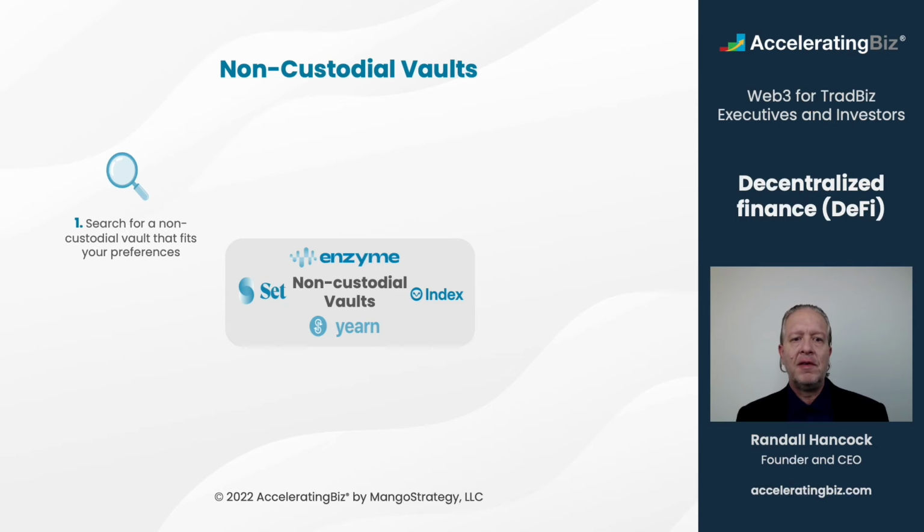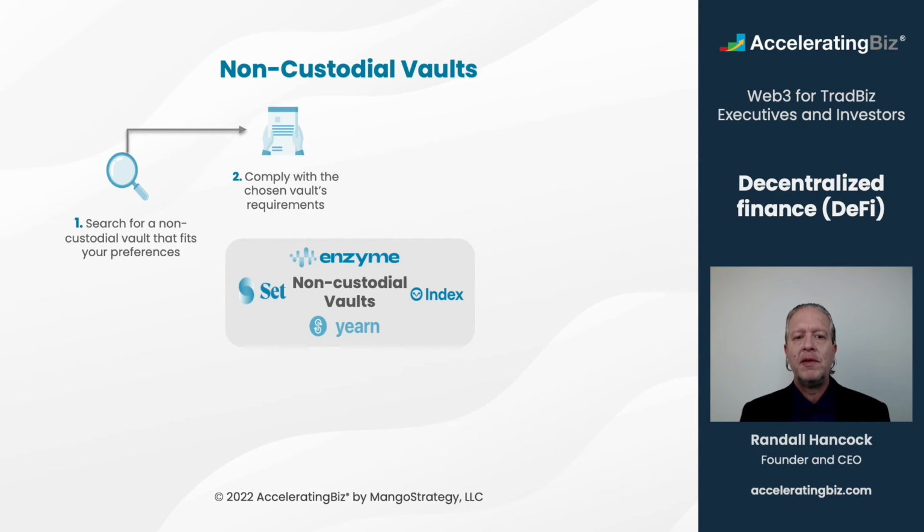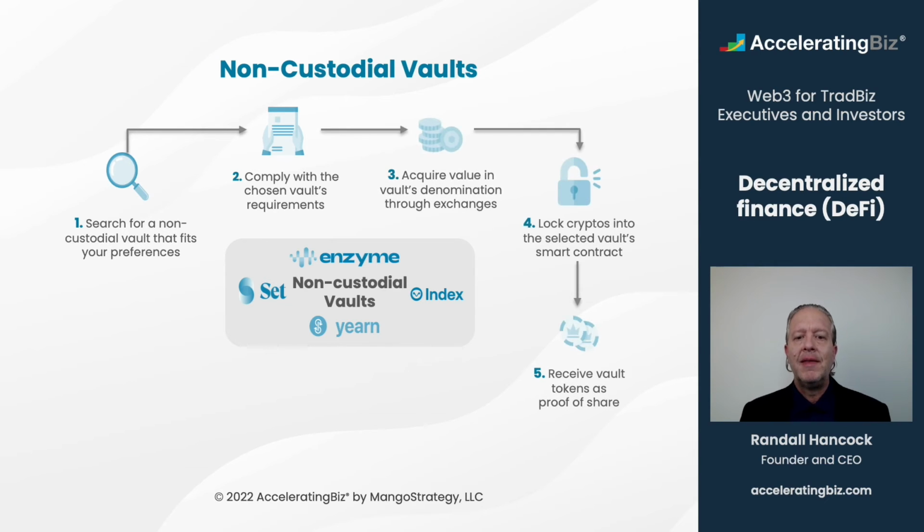Investors can visit the Enzyme website to search for a non-custodial vault that fits their investment objectives. Once identified, they typically need to comply with the chosen vault's requirements, which vary by jurisdiction and type of service offered, to gain access to the vault's whitelist, allowing them to invest. They then lock a value of crypto assets, such as the stablecoin USDC or Ether, in the selected vault's smart contract, receiving vault tokens back as proof of share.